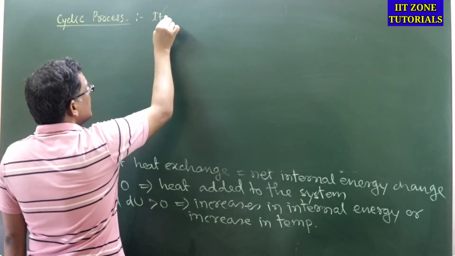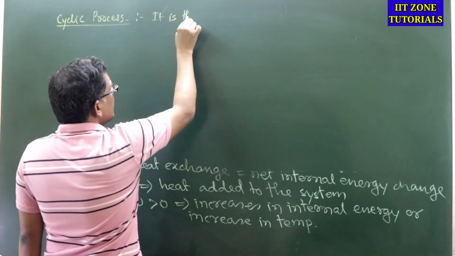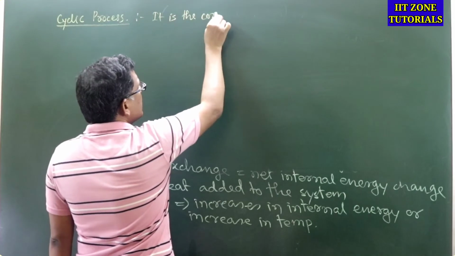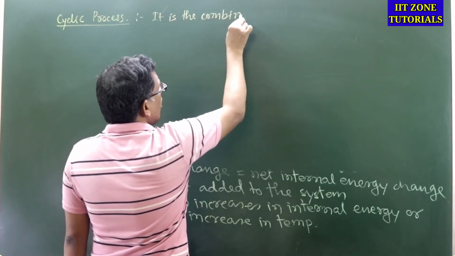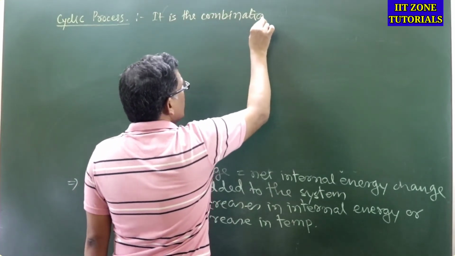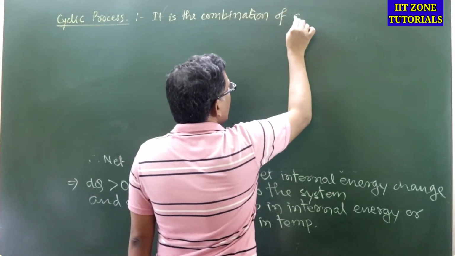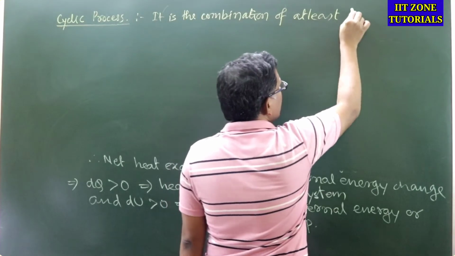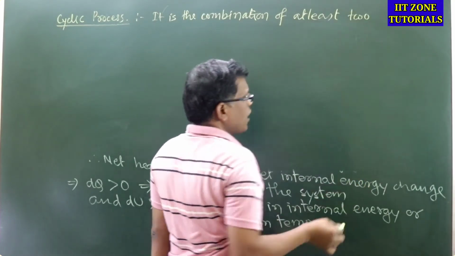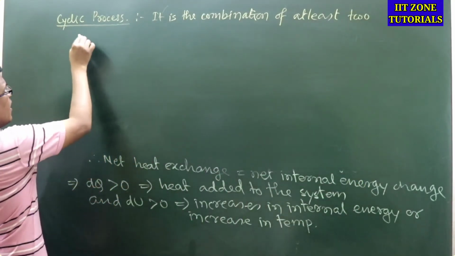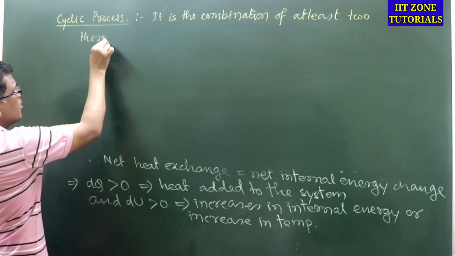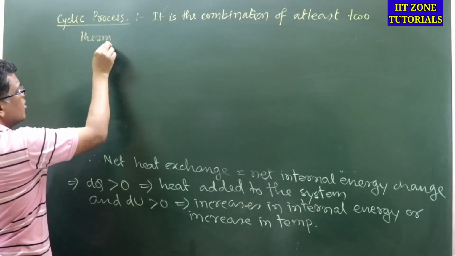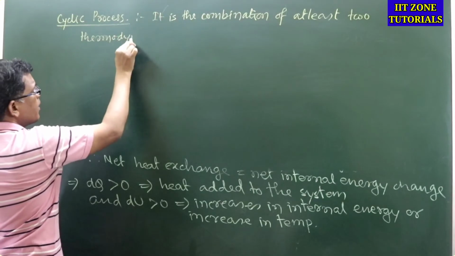It is the combination of at least two thermodynamic processes.